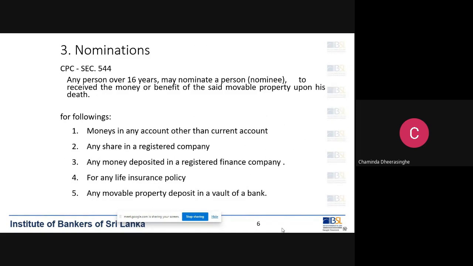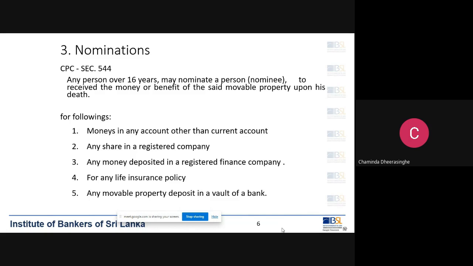Civil Procedure Code section 544. That is the law applicable for nominations. As per section 544 of the Civil Procedure Code, any person over 16 years of age may nominate a person to receive the money or benefit of the movable property upon the death.